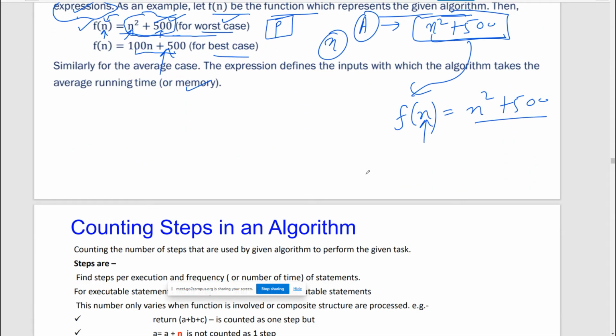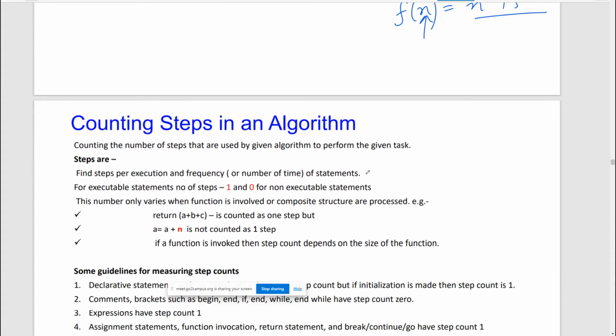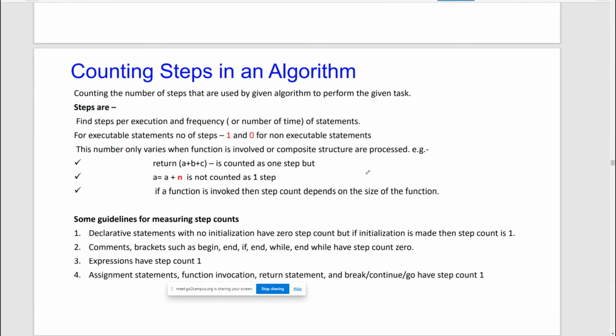Now formally, we need to proceed to how we are actually going to count the algorithm complexities. There are many ways to calculate the time complexities, and there are some formal ways that we need to discuss. The first way is counting the steps in the algorithm. You just need to count the number of steps.